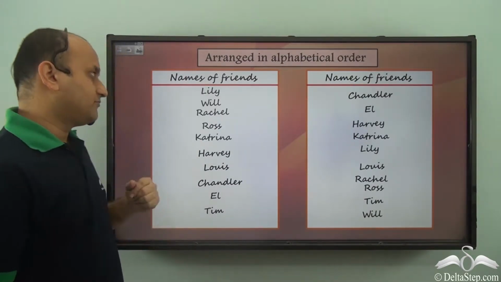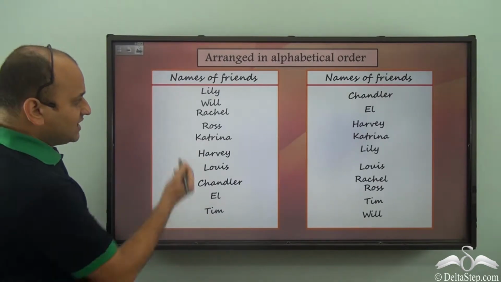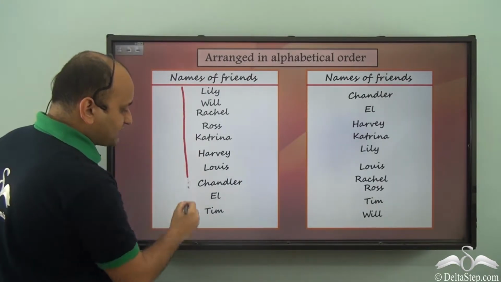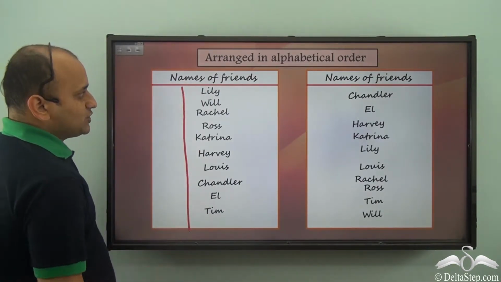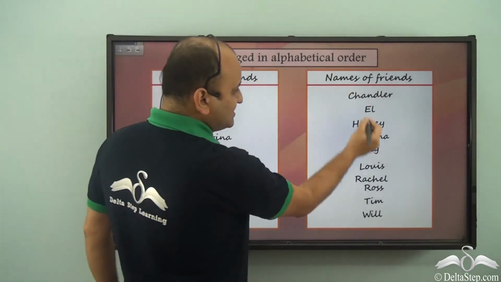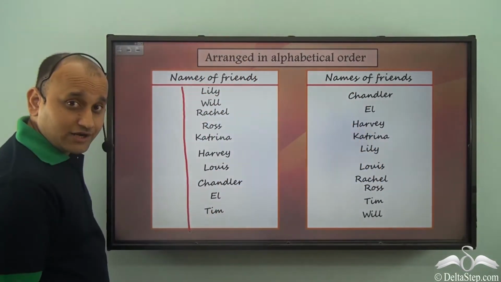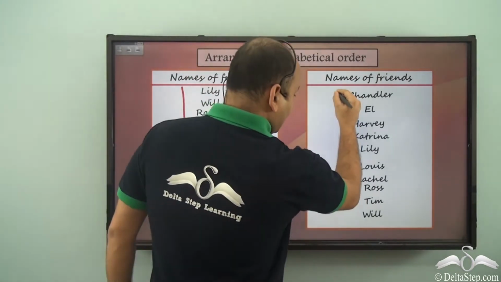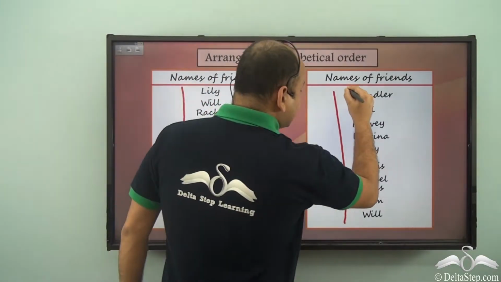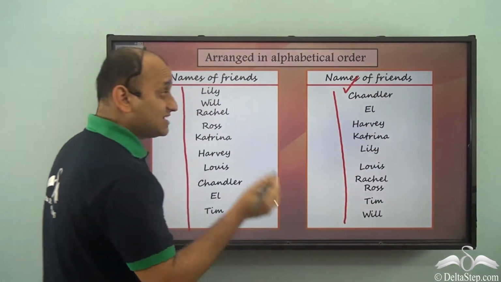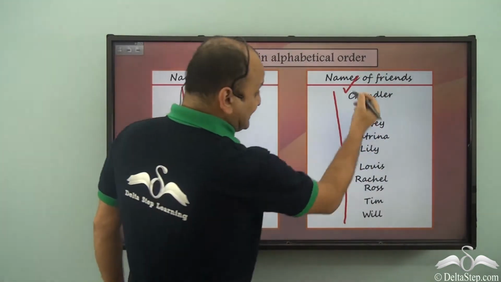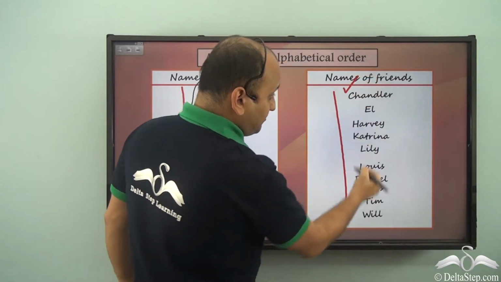How can you do that? Well, these are all names, right? So what we can do is arrange these names in alphabetical order, that is, in this order. The first letter of the name is the criteria by which this particular list has been prepared.